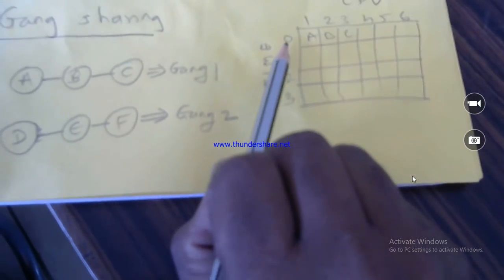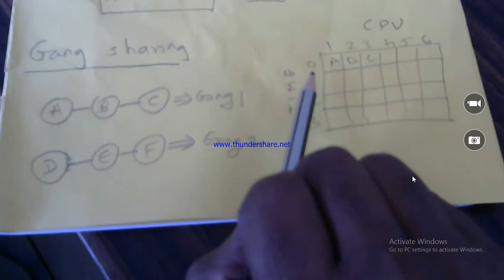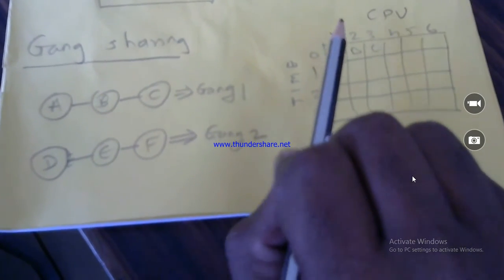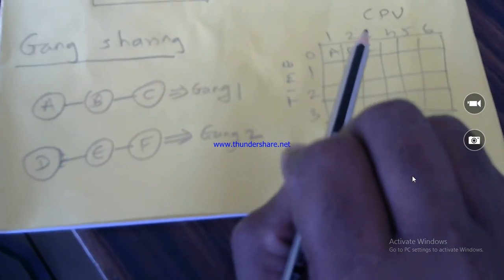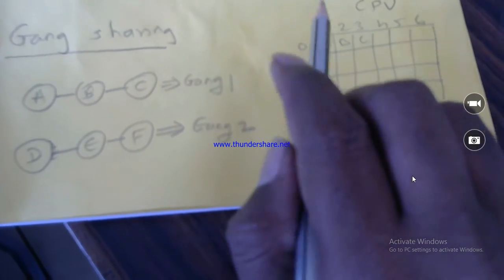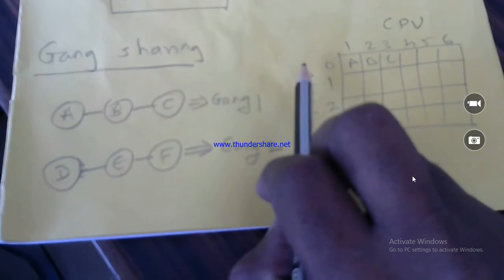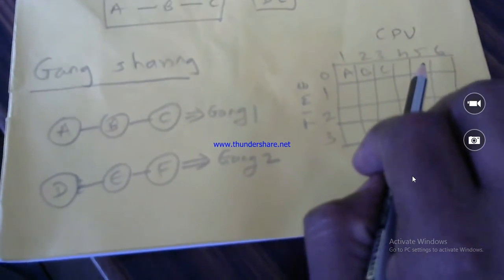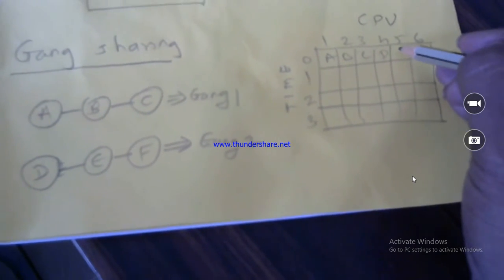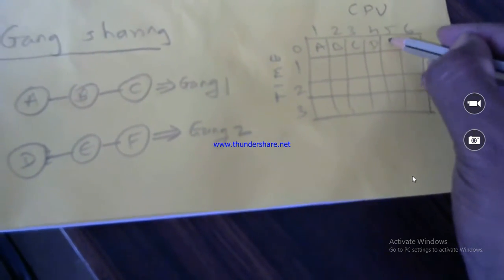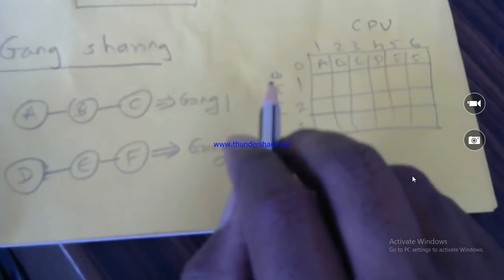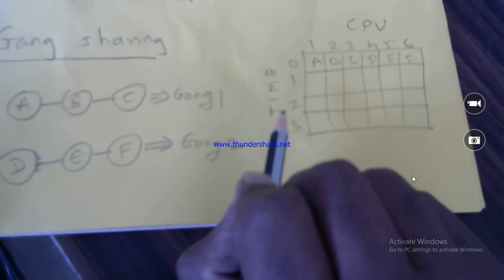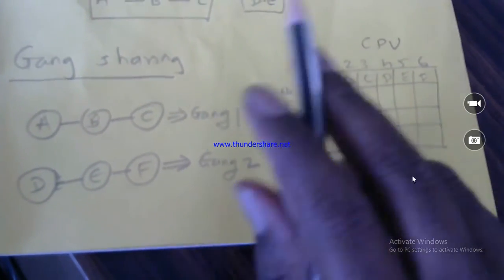Suppose ABC: at time 0, process A will get allocated to processor 1, processor 2 allocates process B, and processor 3 allocates process C. Then at the same time 0, for process D, processor 4 is available; for process E, processor 5; for process F, processor 6 is available. In such a way, on the same time,